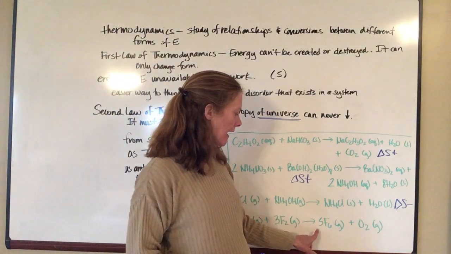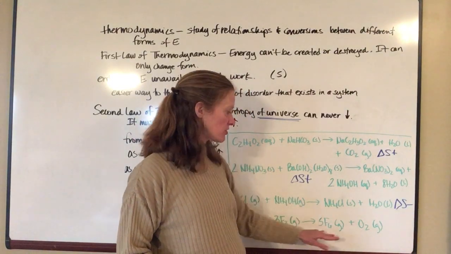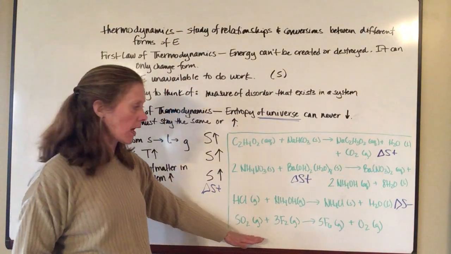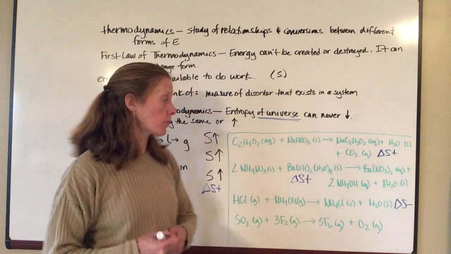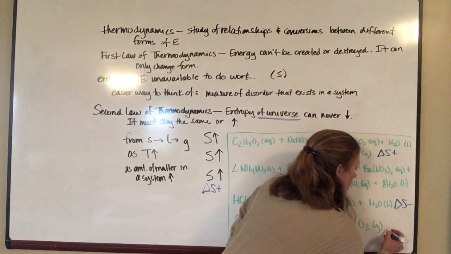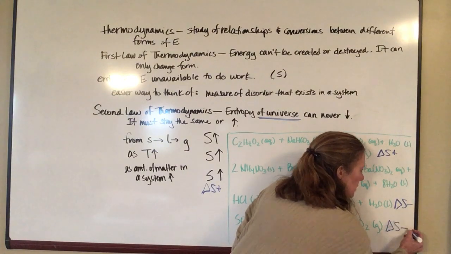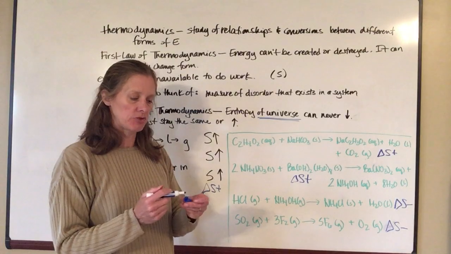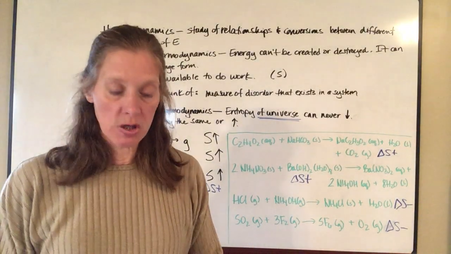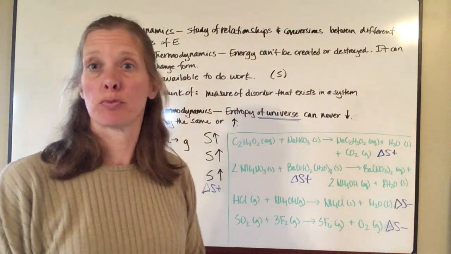On the right, I have 1 mole of sulfur hexafluoride and 1 mole of oxygen, so that's a total of 2 moles on the right. So I've gone from 4 moles on the left to 2 moles on the right. And so since I've decreased the amount of matter, that also means that the entropy of my system is going to go down as well, since I've decreased the amount of matter there, okay? So you're going to be just looking at equations and determining from there what's going to be happening to the entropy of the system.